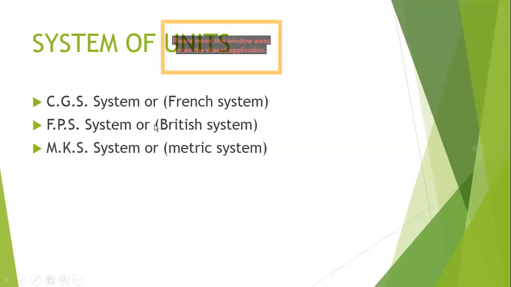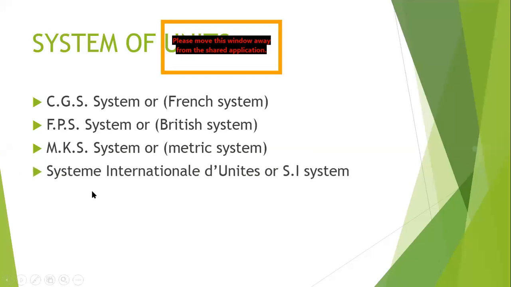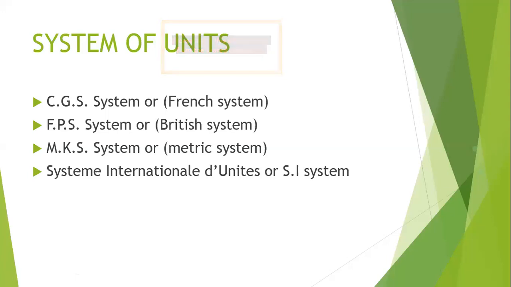Then we had the MKS system, which is also called the metric system, where length was measured in meters, mass was measured in kilogram, and time was measured in seconds. Okay, so this system of units was in existence till 1960.